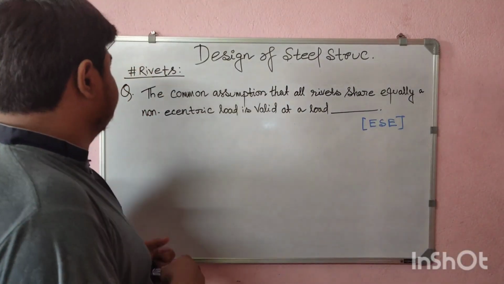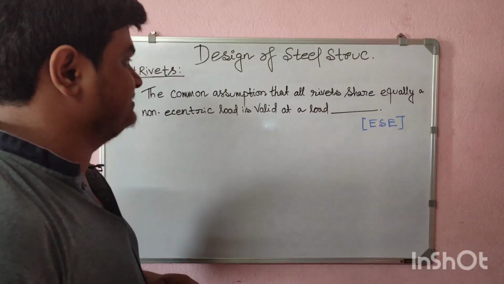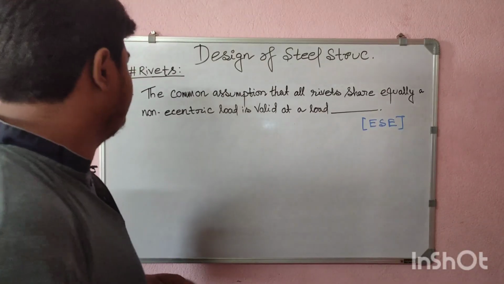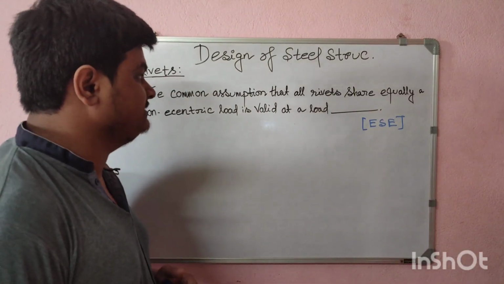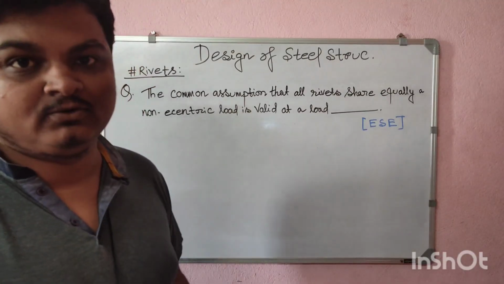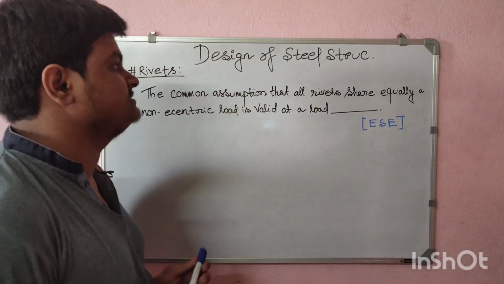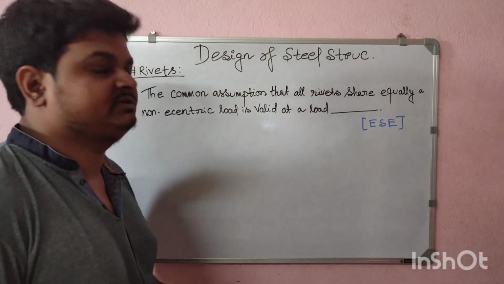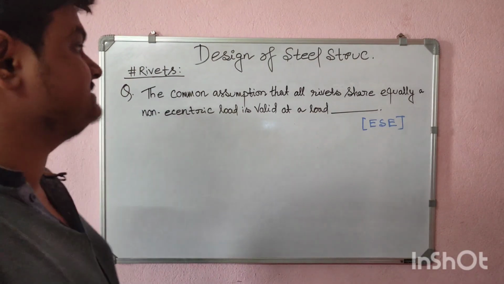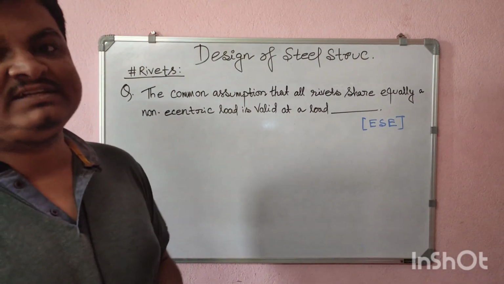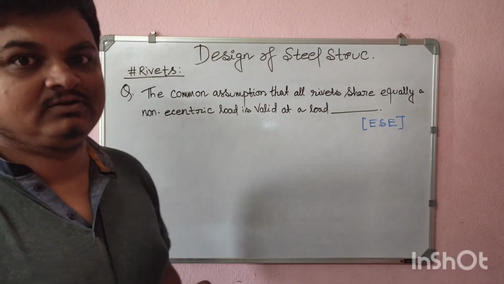So the next question: the common assumption that all rivets share equally a non-eccentric load is valid at a load. Look, there is an assumption we take that when our rivets are sharing the load, they take the load equally.